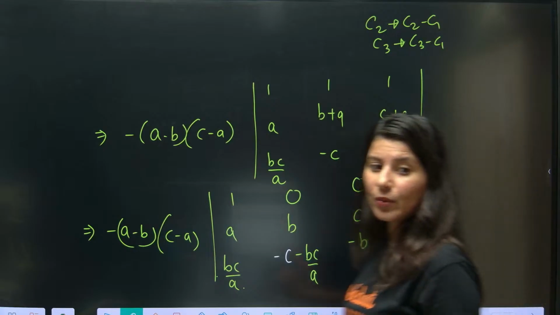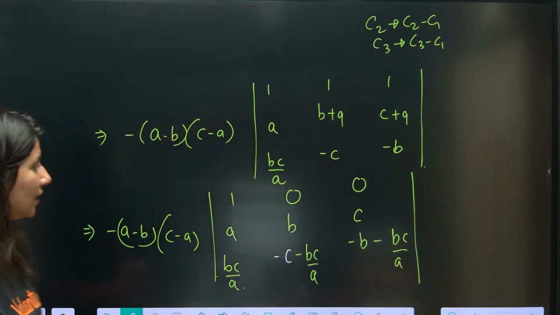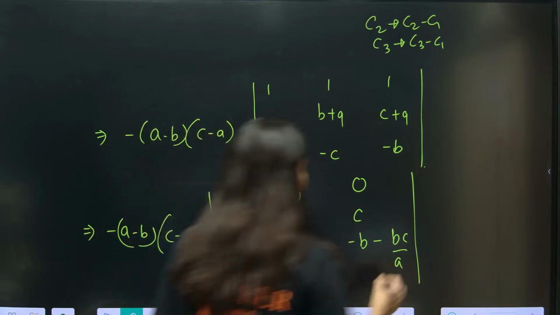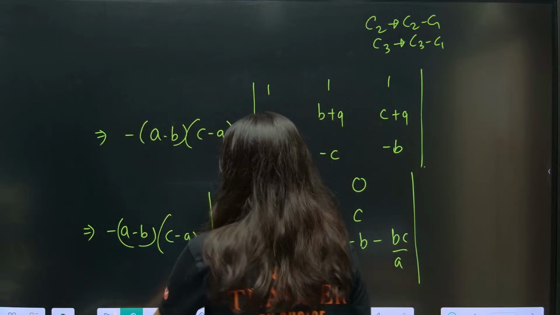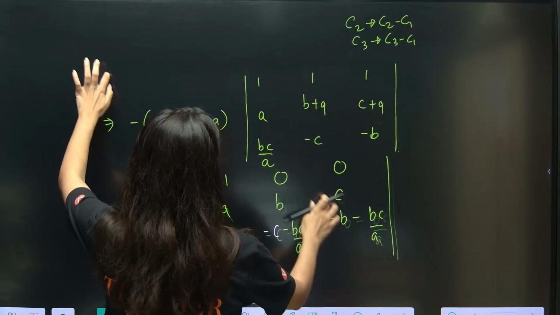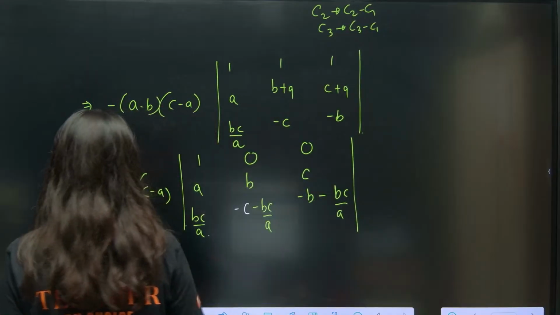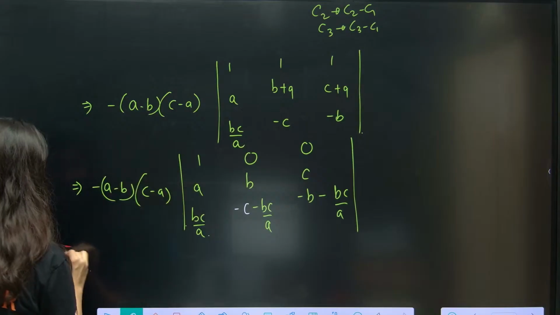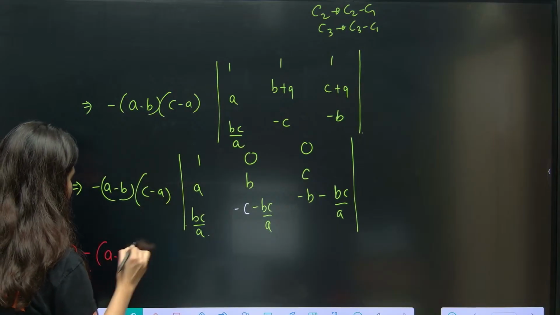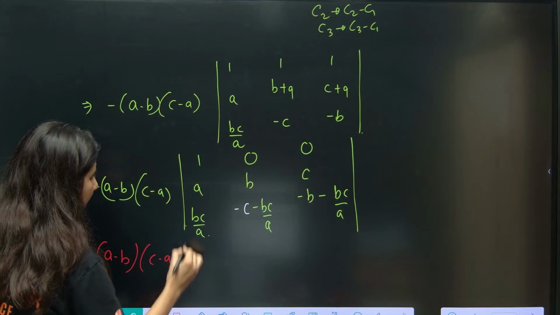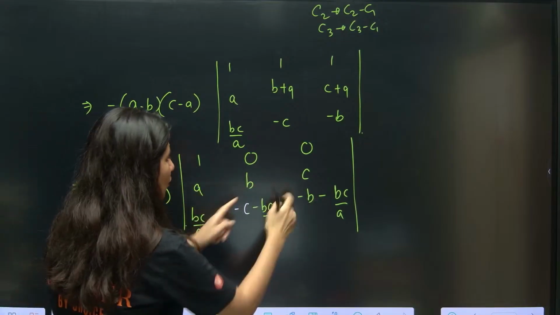Now you can open it. So what will you get? Tell me. See, now I think this is negative of A minus B, and this is C minus A. Now you open it, so this you need to multiply.